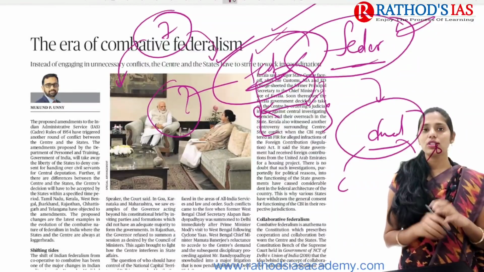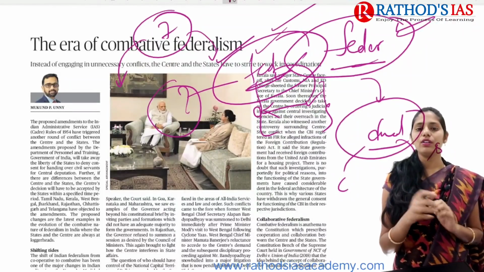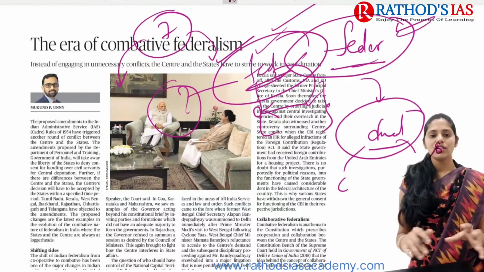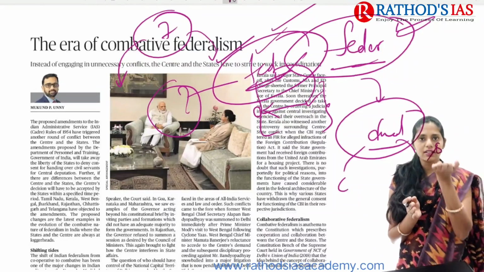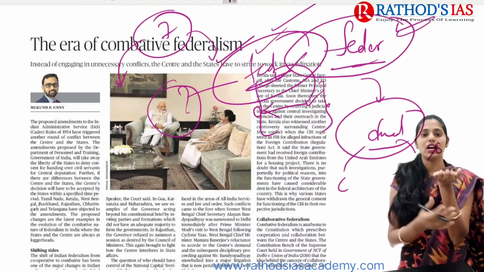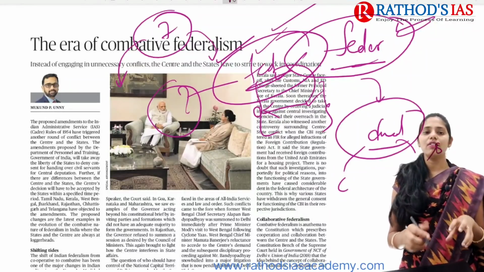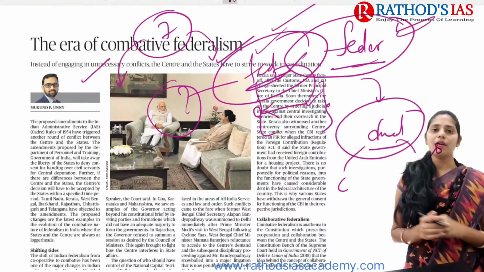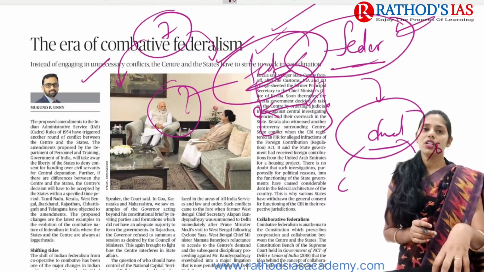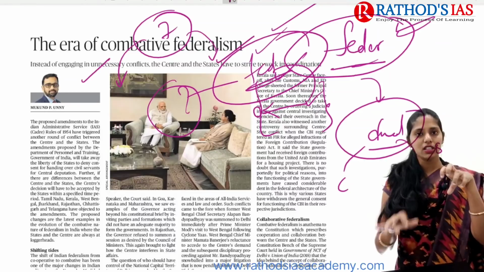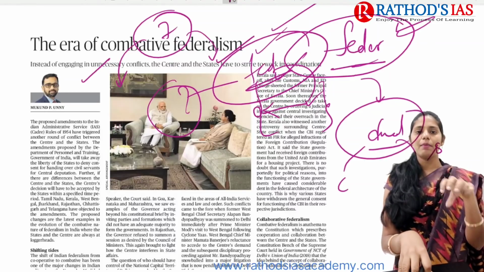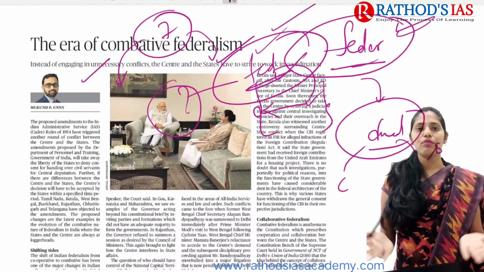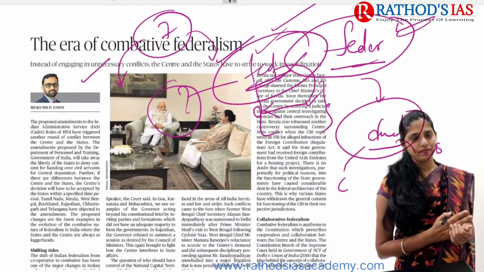Now this word is mainly talking about combative federalism. So what does combative federalism mean? This article gives some examples of the Center increasing its role by using the governor's post, okay. The governor is the representative agent of the Center in the state, right? By using the office of the governor, there is an increase in the power of the Center that is seen in the state. Because of this, the states are now raising their voices against it. This type of federalism is called combative federalism.